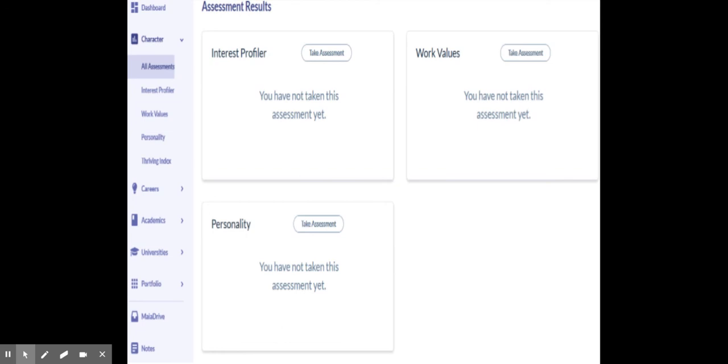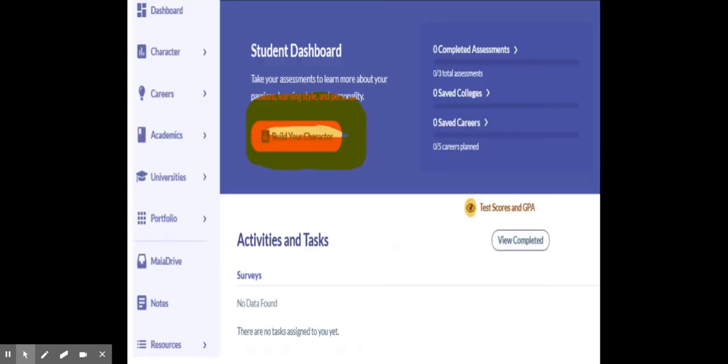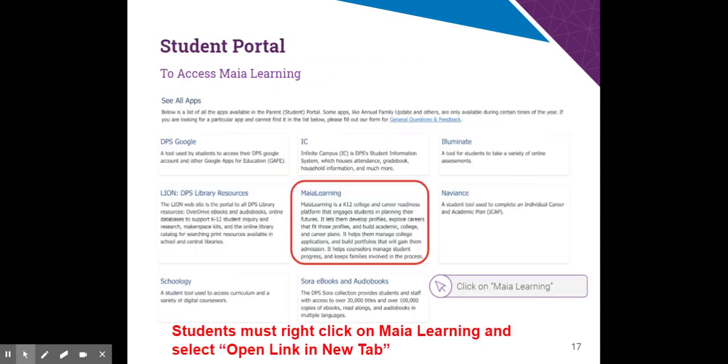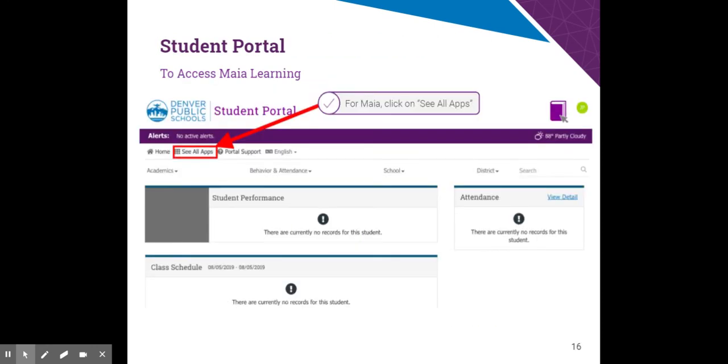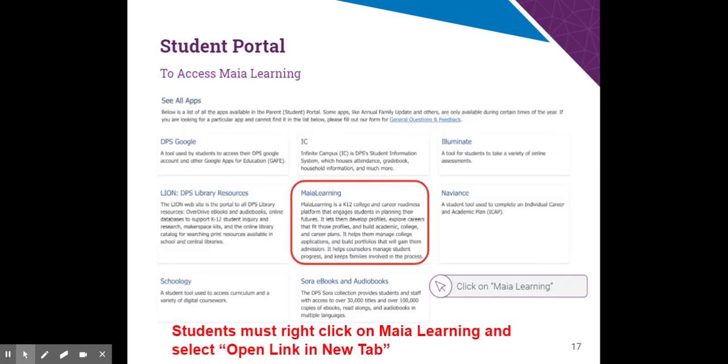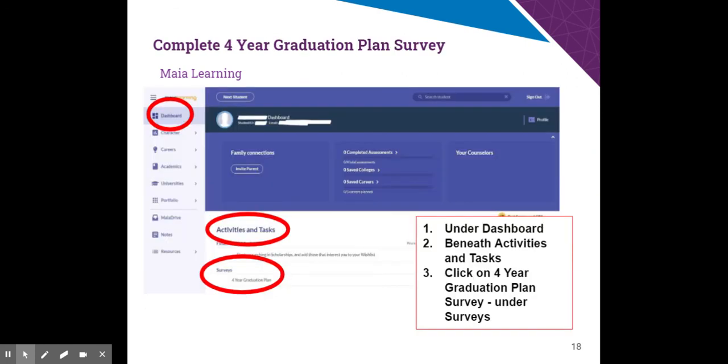Now, again, you don't have to finish this right now. This is only for students who are already done with their ICAP question and their 10th grade survey. Go ahead and go in, check it out. And if you don't have time to complete it, it's okay. You can come back to it. So again, I'm going to show you how to get there. Go into Student Portal, go to See All Apps, go to Maya Learning, and it'll automatically log you in and you can start activities there.